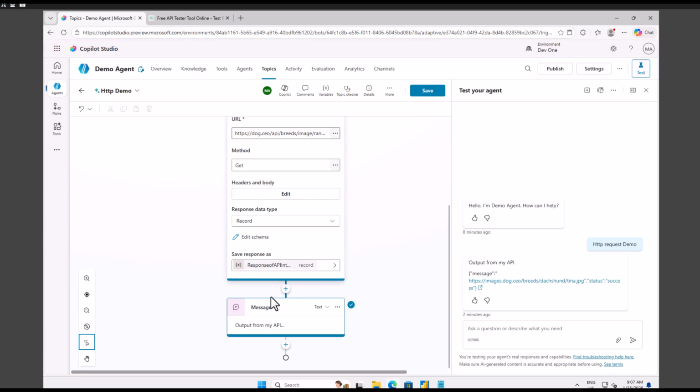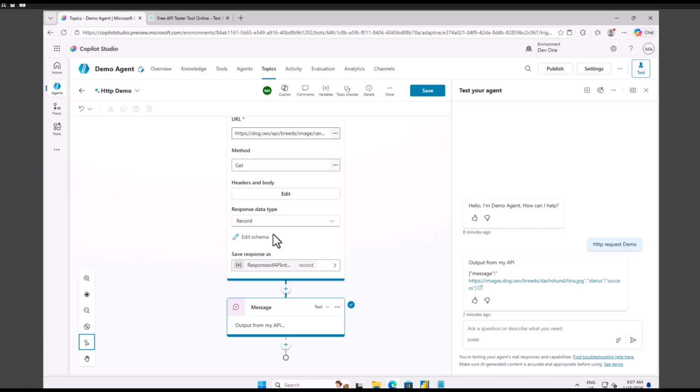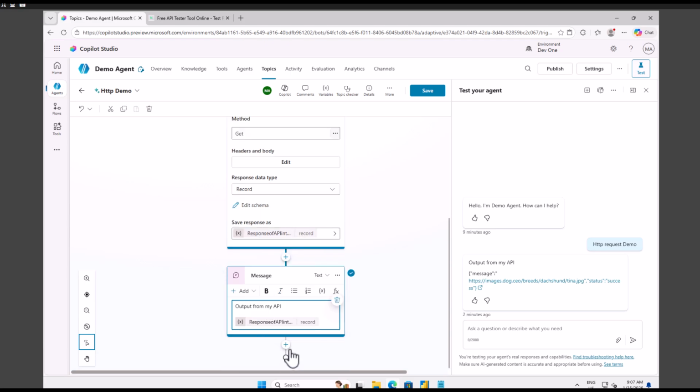And now the beauty is that it provided us three variables. The first variable is the complete response of our API, or if we are only interested in the message part or the status part, we do have the variable for that as well. And at the end we simply displayed our complete API response here.